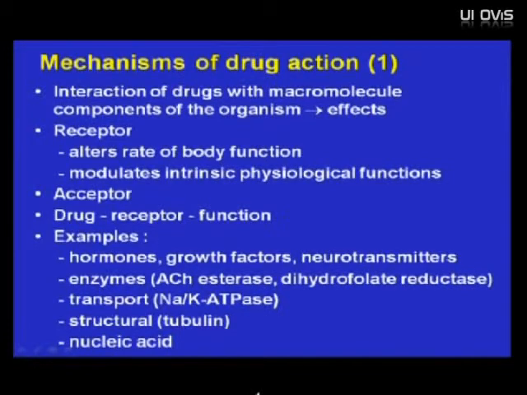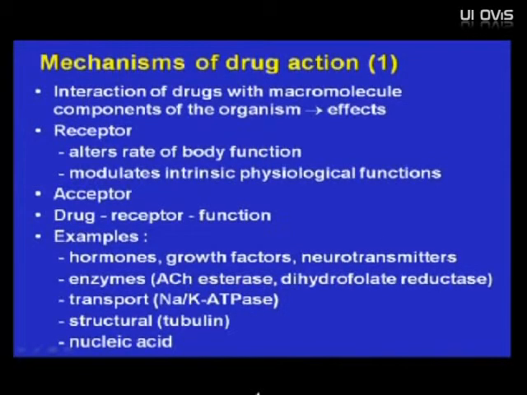Nowadays, it is recognized that the macromolecule is the receptor. A receptor, when occupied by a drug, will alter body function and modulate intrinsic physiological functions. Another term known is acceptor. Acceptor differs from receptor in that an acceptor, when bound to a ligand like albumin bound to drug, does not create function.